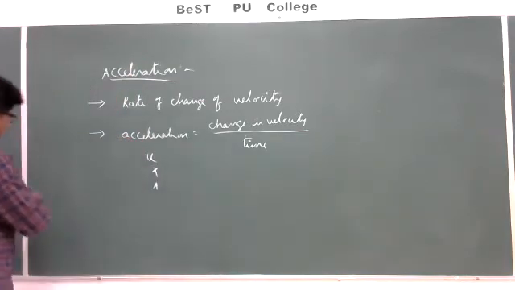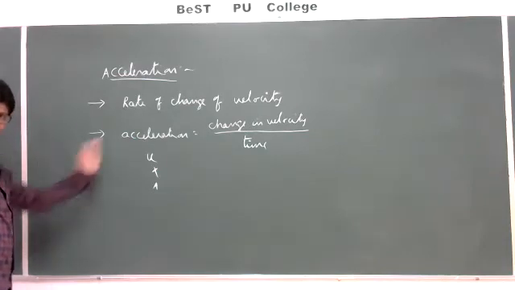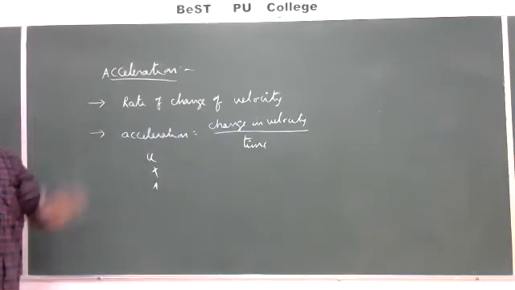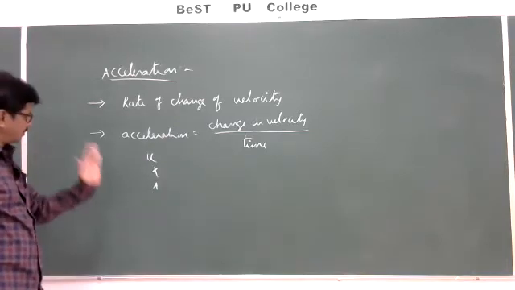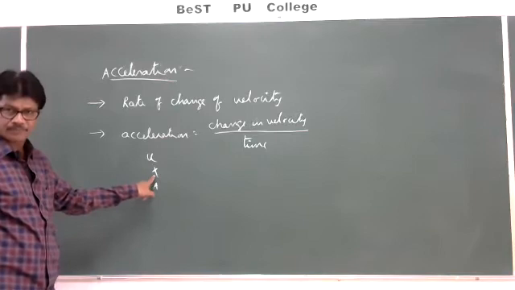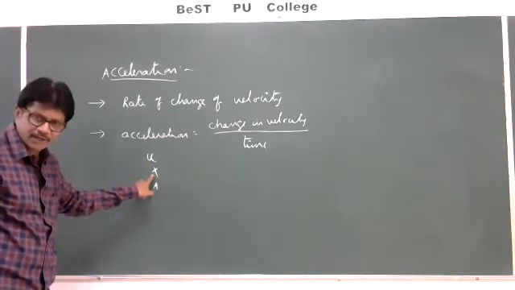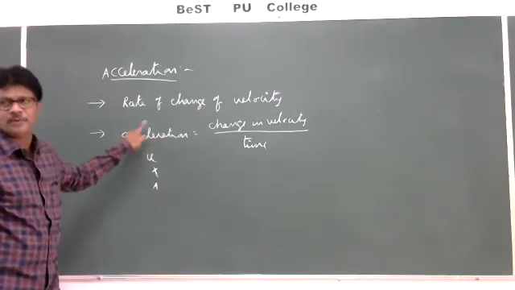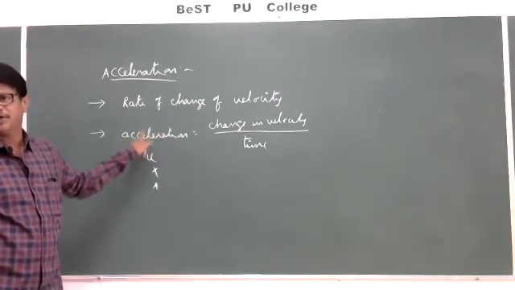So somewhere here a body is coming. We don't know from where it is coming, and we least bother from where it is coming. But my observation starts at the point A. At that point A, the velocity of the body will be considered as the initial velocity.